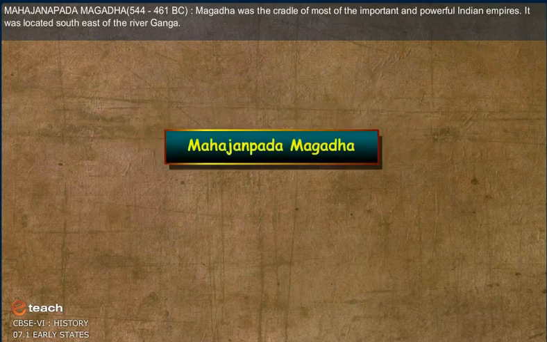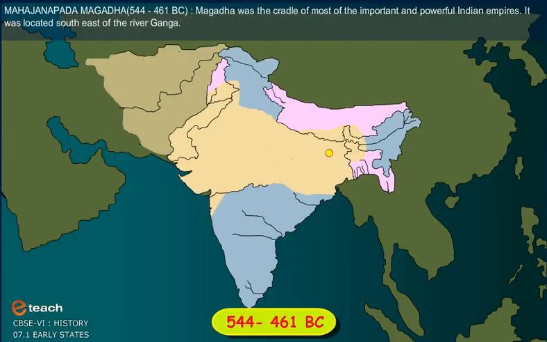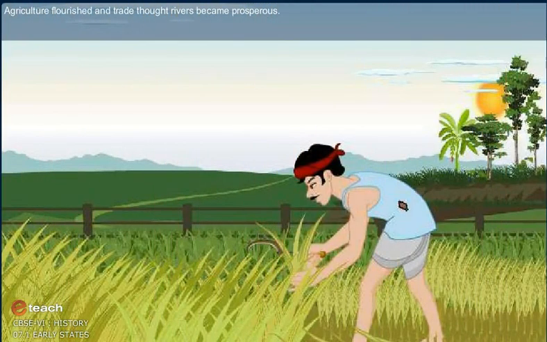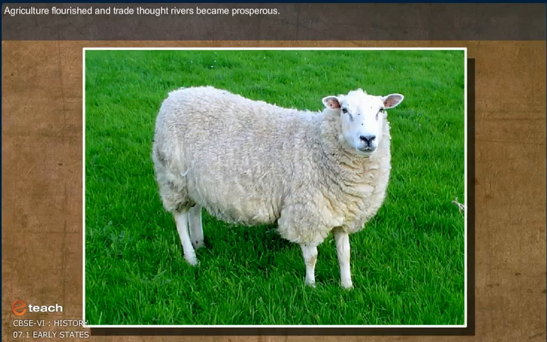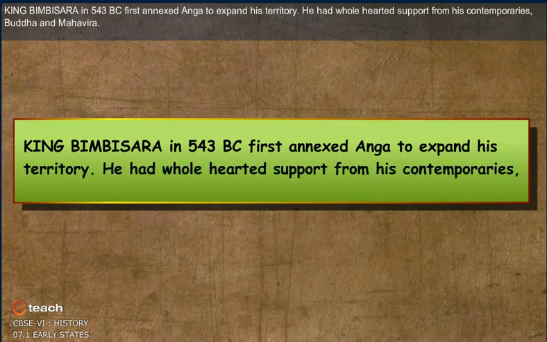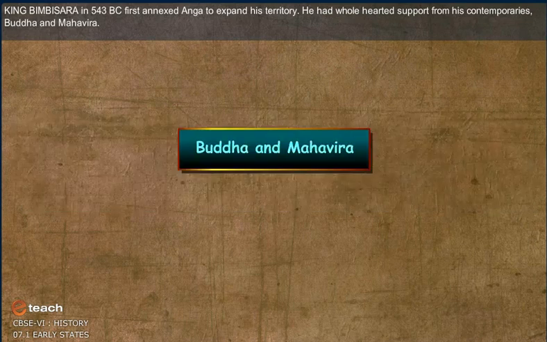Mahajanapadas: Magadha, 544 to 461 BC. Magadha was the cradle of most of the important and powerful Indian empires. It was located southeast of the river Ganga. Elephants were trained to become part of the army. Agriculture flourished and trade through rivers became prosperous. King Bimbisara in 543 BC first annexed Anga to expand his territory. He had wholehearted support from his contemporaries Buddha and Mahavira.